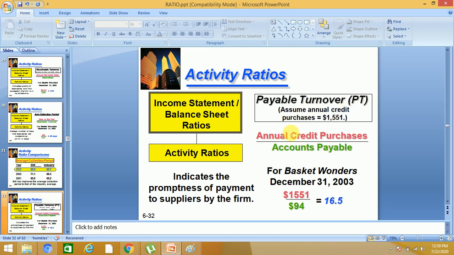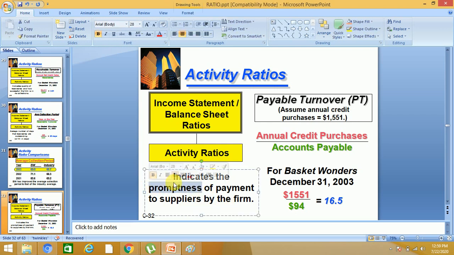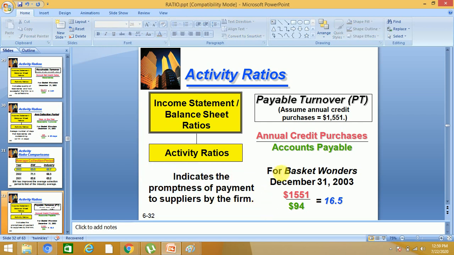So payable turnover, again here is an assumption, annual credit purchases. All the purchases are credit purchases. And it is given, 1551. It is already given, it is not in the balance sheet. So it is given. Okay, it indicates the promptness of payment to suppliers by the firm. Promptness means the quickness, that how quickly we are making payment to the suppliers.